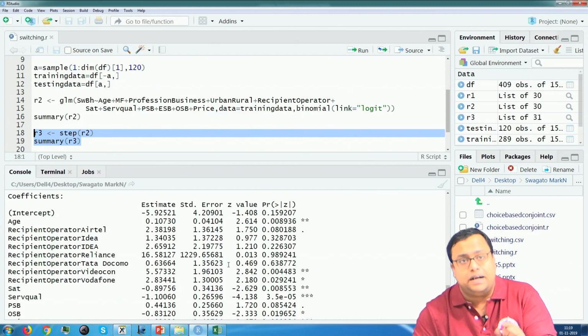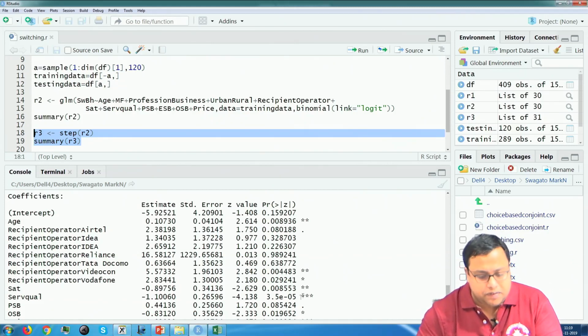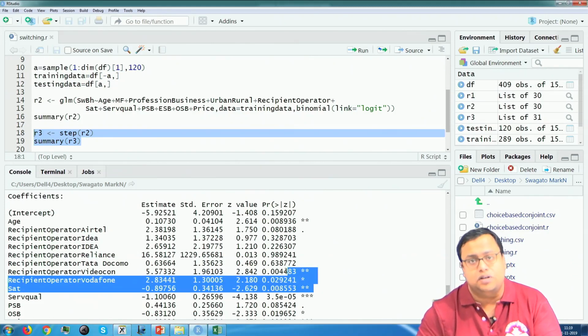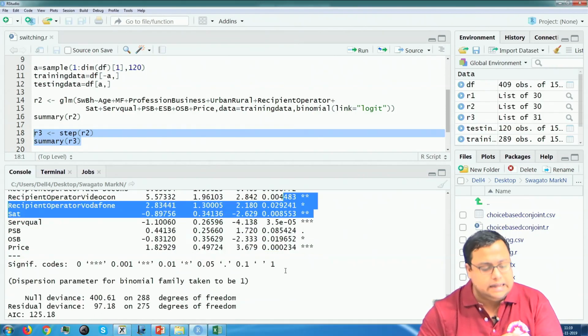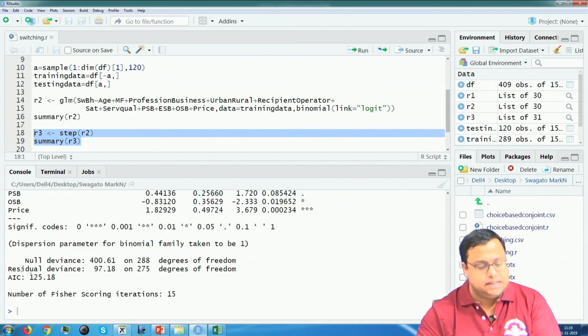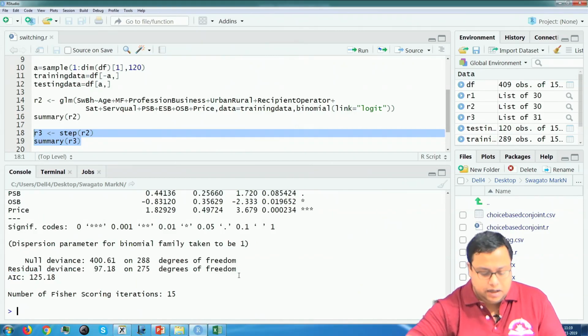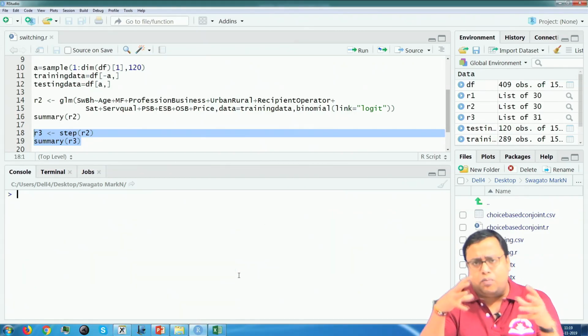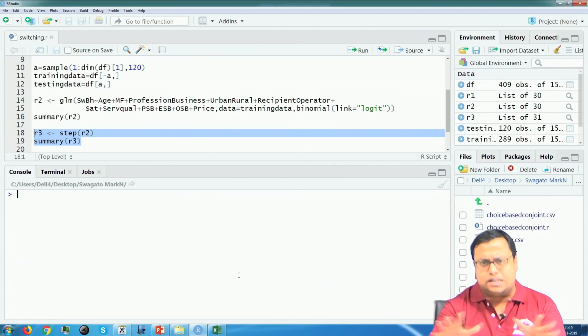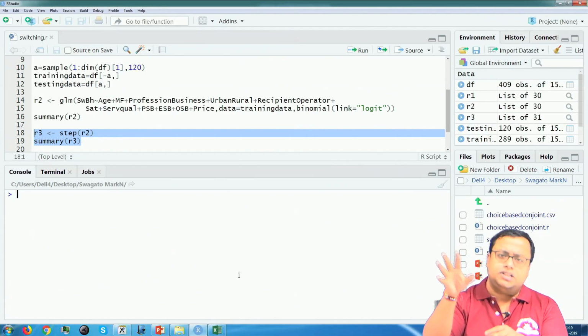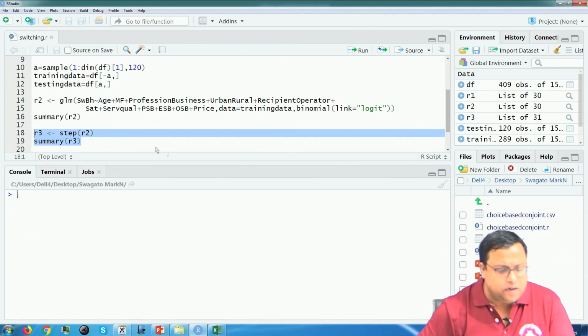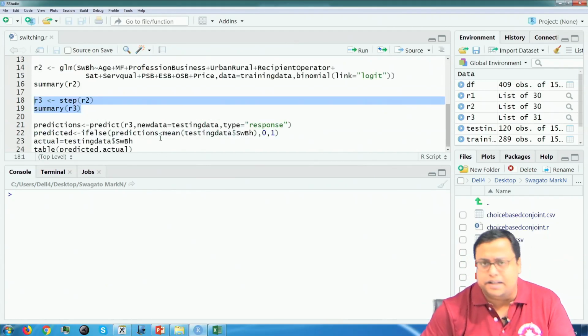See, recipient operator has not been dropped because some of the recipient operators are coming significant. So, you cannot drop. So, this is the best model based on this AIC value. So, goodness of fit value I am getting the best model currently. So, I will not see the model, how the model looks like. My job is not seeing that right now when I am doing prediction. When I am doing explanation, I will do all of these things. But when I am doing prediction, my job is to do prediction only.